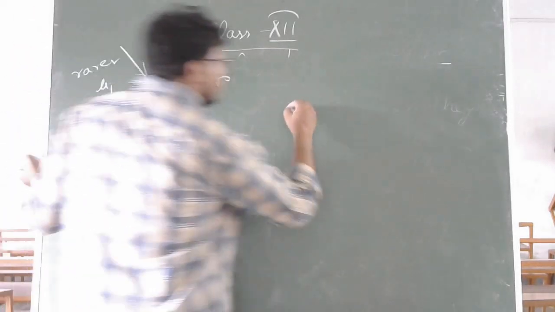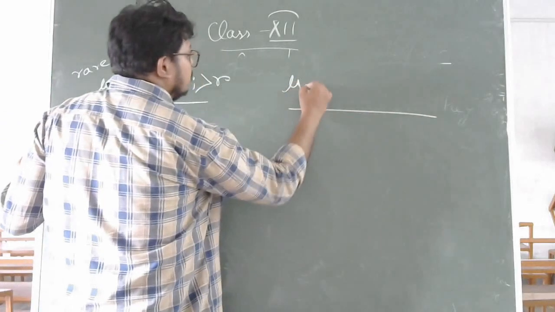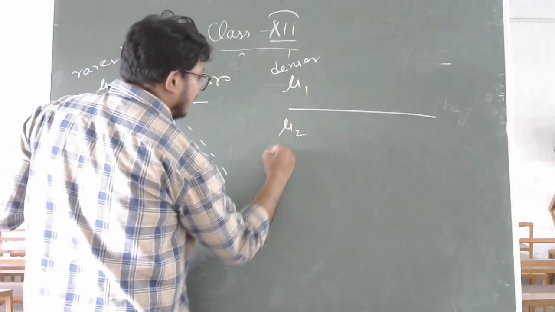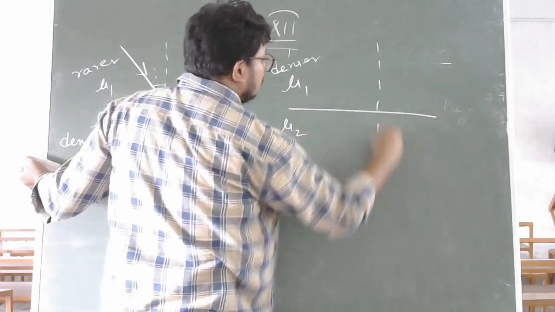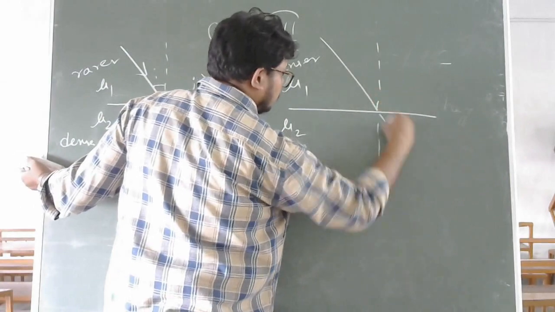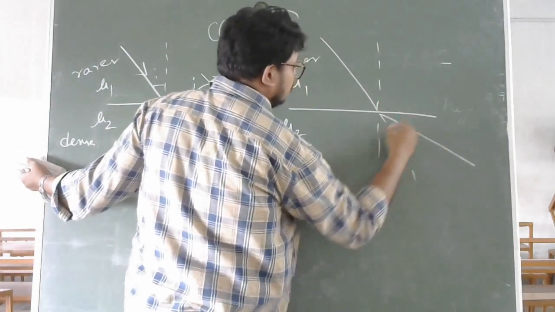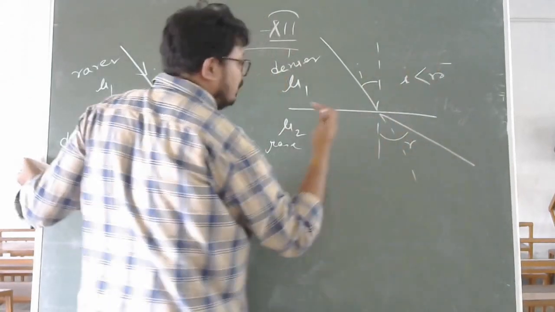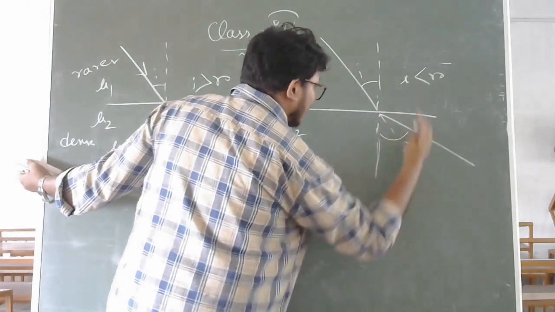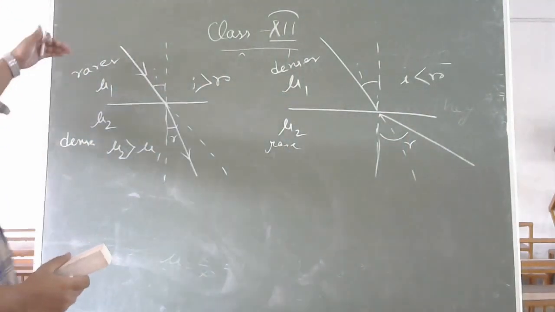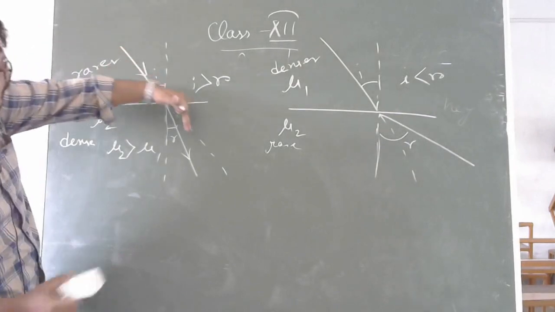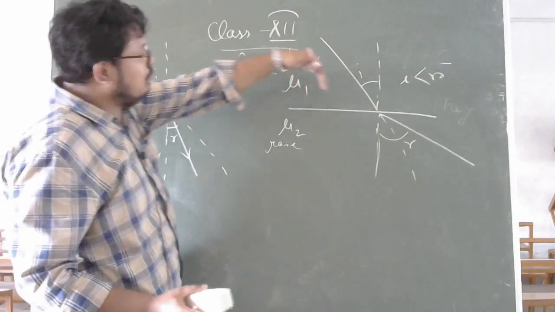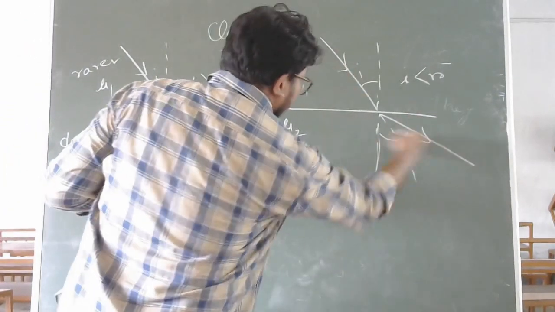Same. Now, if the first one is denser medium and the second one is rarer medium, here I is less than R. That means it bends away from the normal. So, in the first case, when it comes from rarer medium to denser medium, the light ray bends towards the normal, whereas when it comes from denser medium to rarer medium, it bends away from the normal.